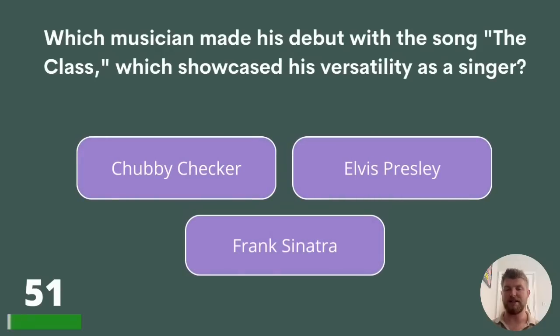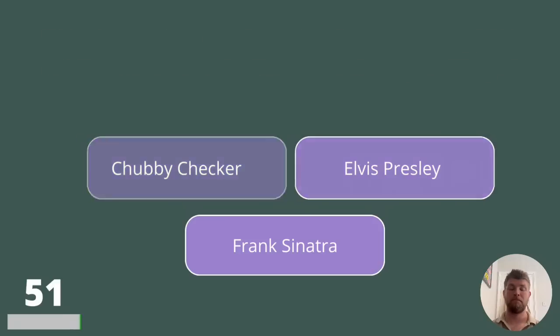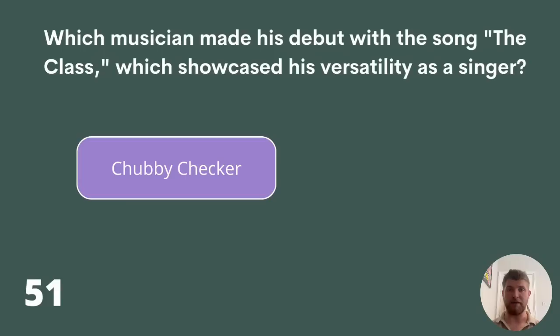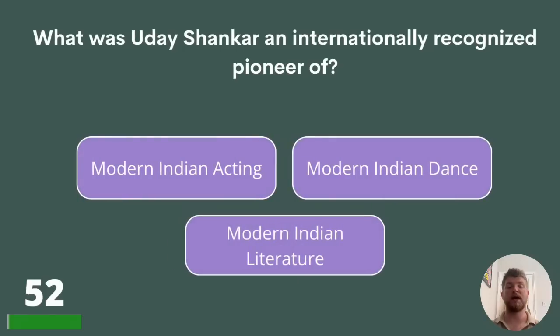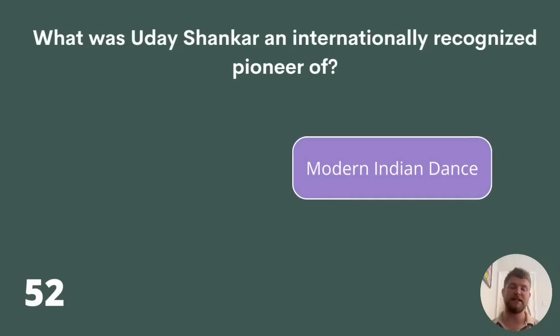Which musician made his debut with the song The Class, which showcased his versatility as a singer? Chubby Checker, Elvis Presley, or Frank Sinatra? The answer is Chubby Checker. 52. What was Uday Shankar an internationally recognised pioneer of? Modern Indian acting, modern Indian dance, or modern Indian literature? The answer is modern Indian dance.